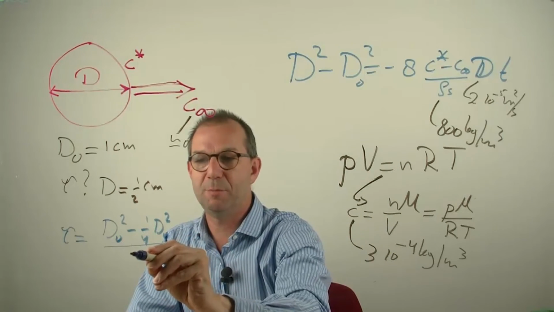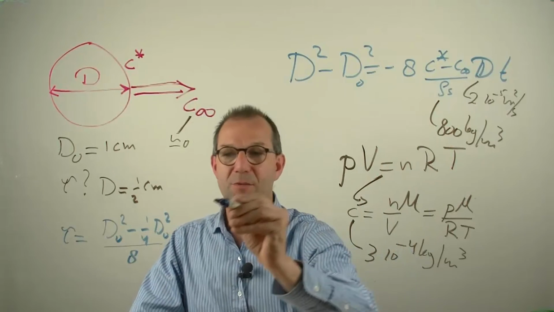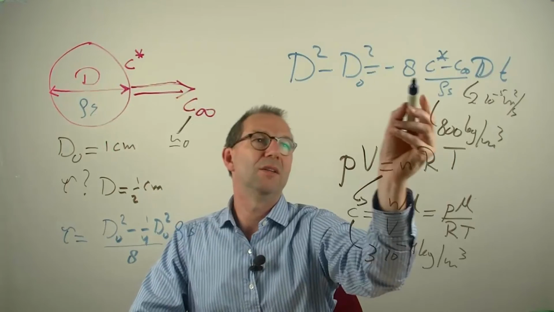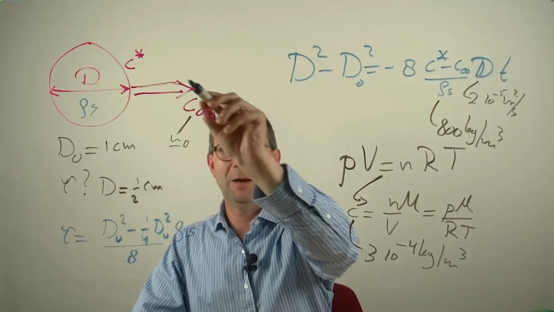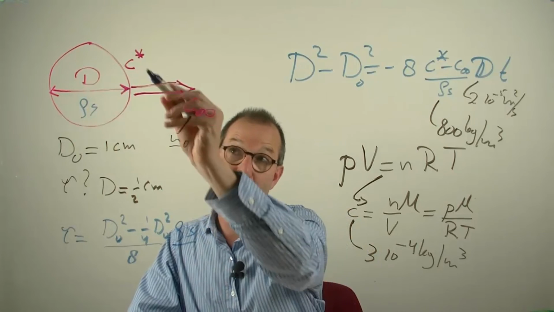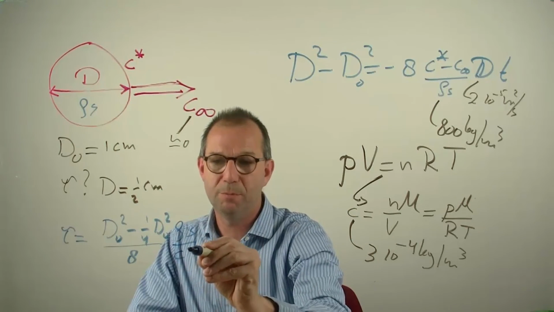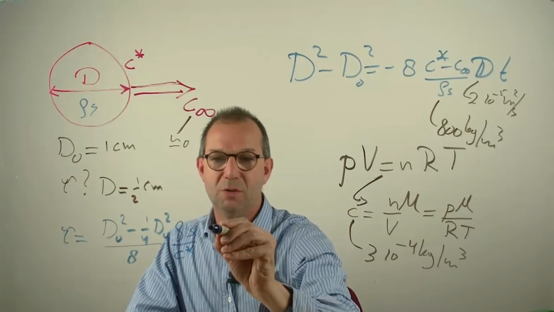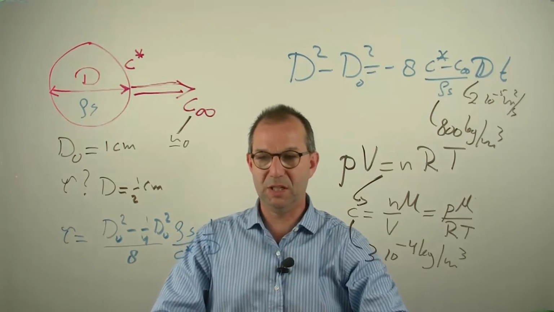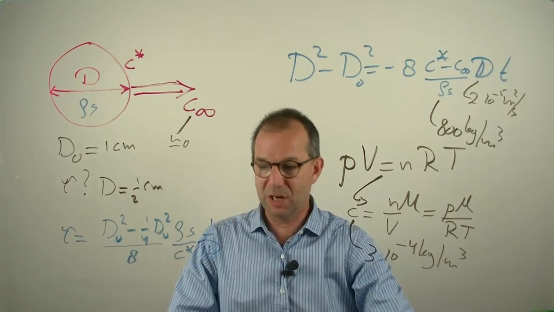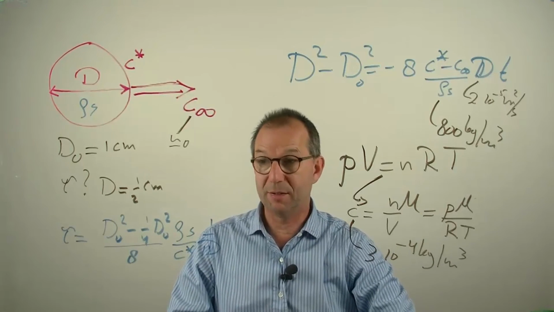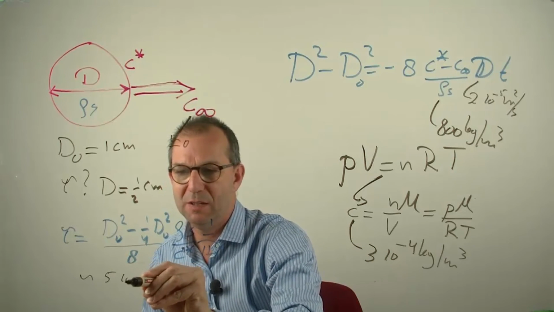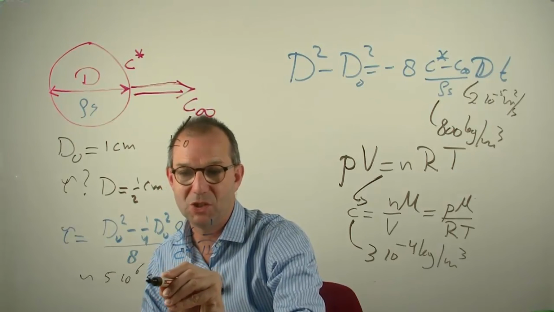I need to divide this by 8, multiply it by the density of the solid material, divide it by the driving force outside the sphere in the air, which is only c star because this is negligibly small. And then I should not forget the diffusion coefficient, 1 over D. Stack in these numbers and you're going to find that this is roughly 5 × 10⁶, so 5 million seconds.